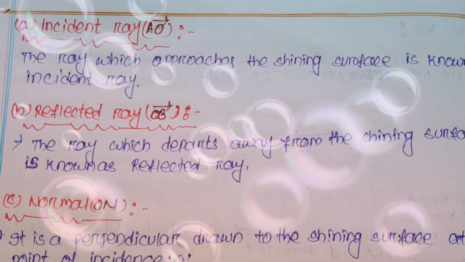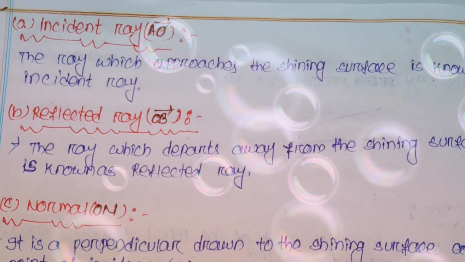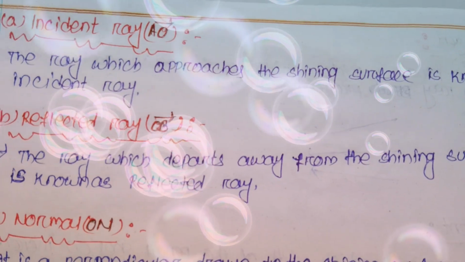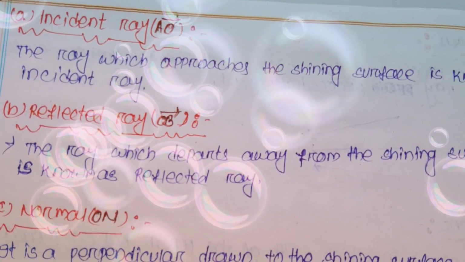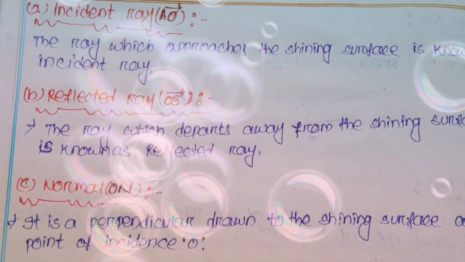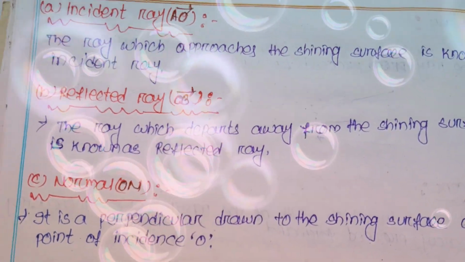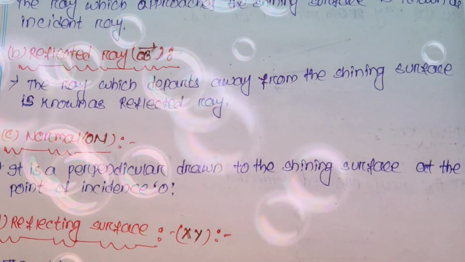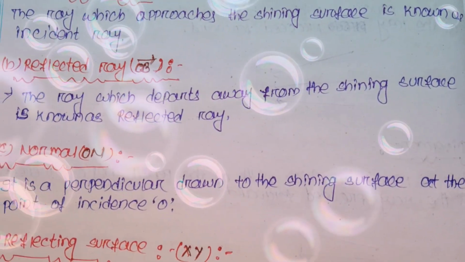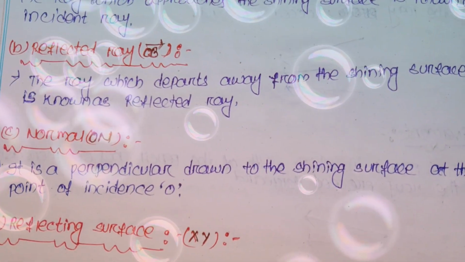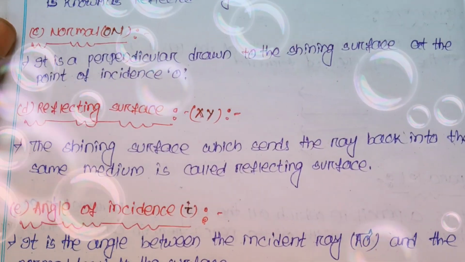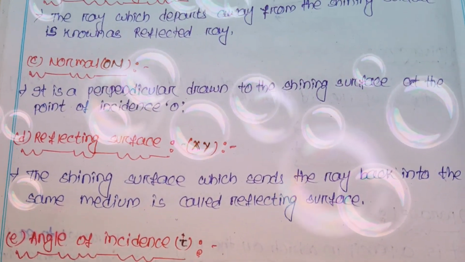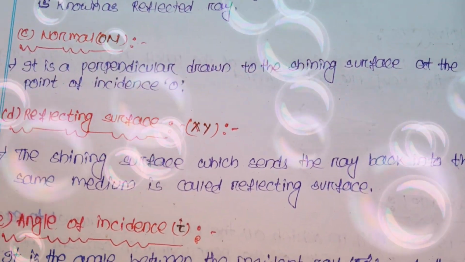The incident ray strikes the shining surface at a point, and this point is known as the point of incidence or incident point. At this point we have to draw a perpendicular, and the perpendicular is known as the normal. Then after, the reflecting surface: the shining surface is also known as the reflecting surface, where the incident ray bends its path.